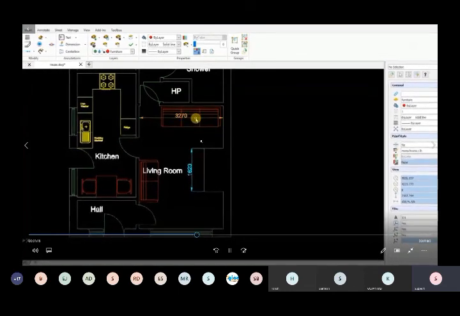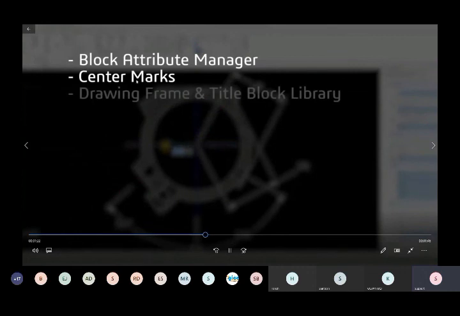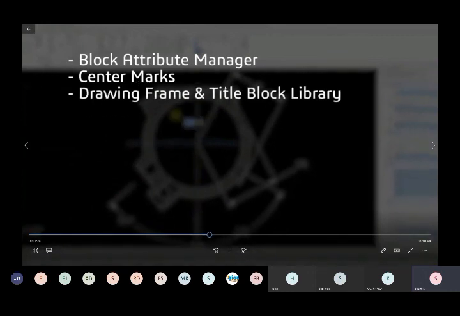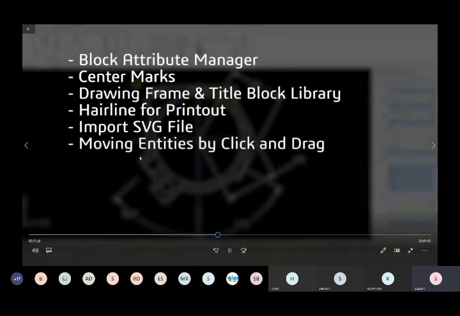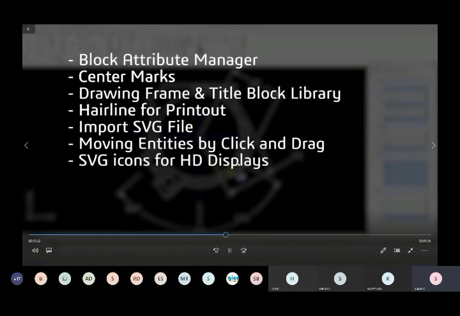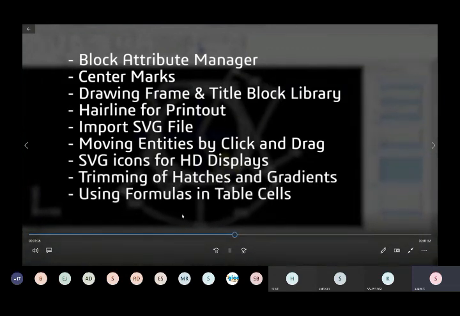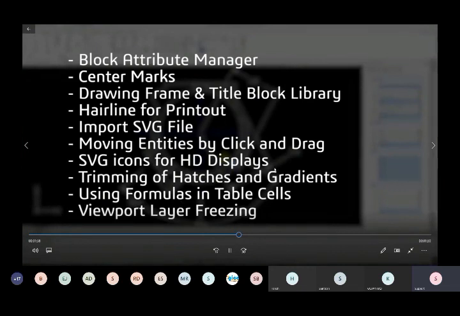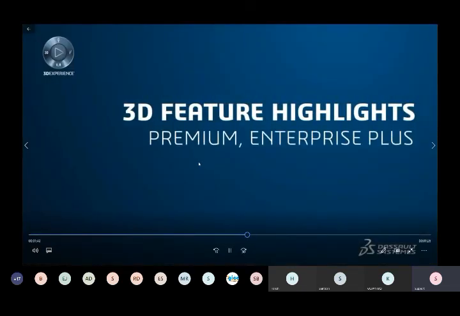You can move and drag everything. You can also do block attributes manager, center marks, drawing frames, title block library, and import SVG files. You can trim and hatch once you have captured everything.